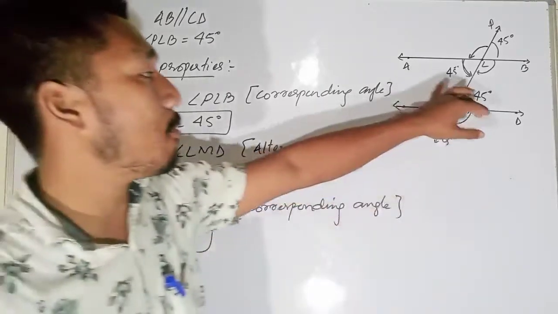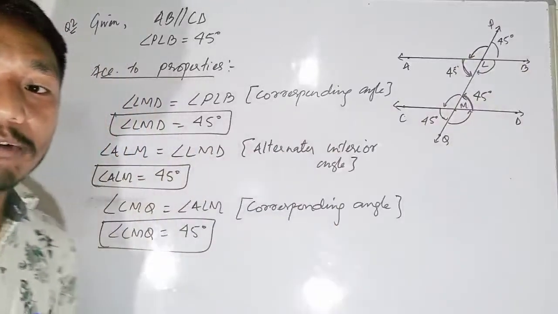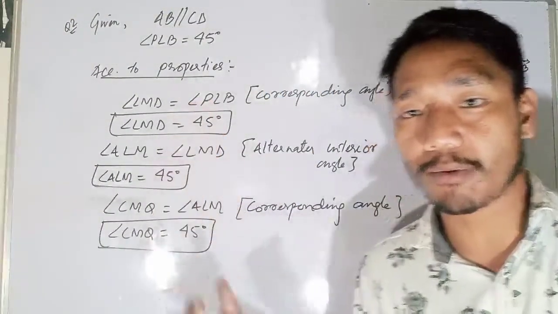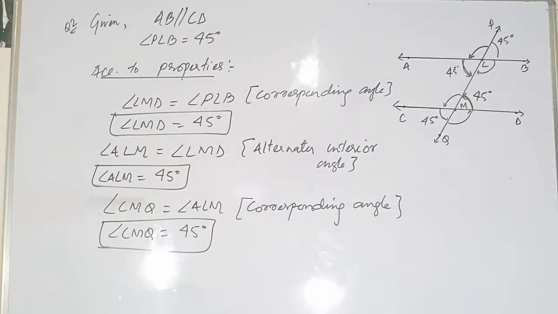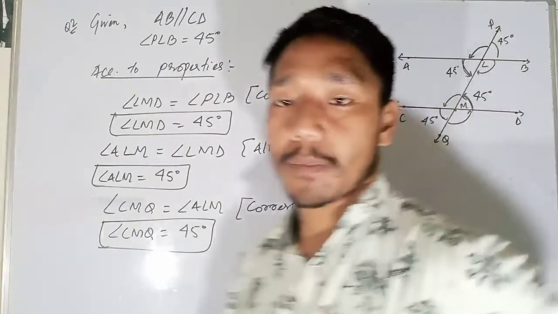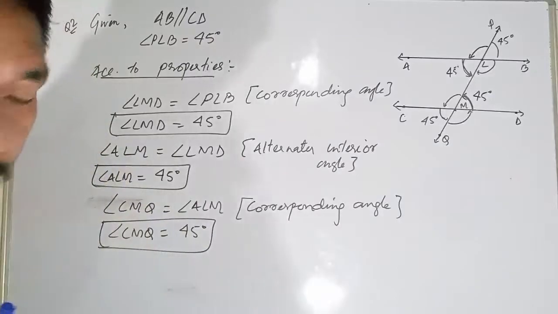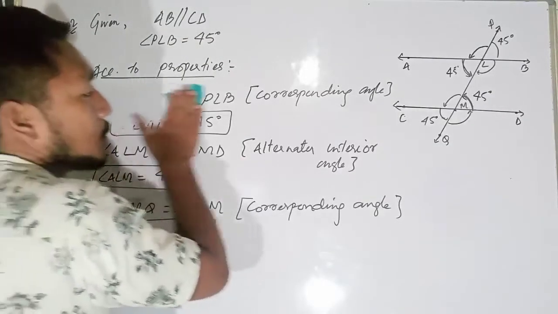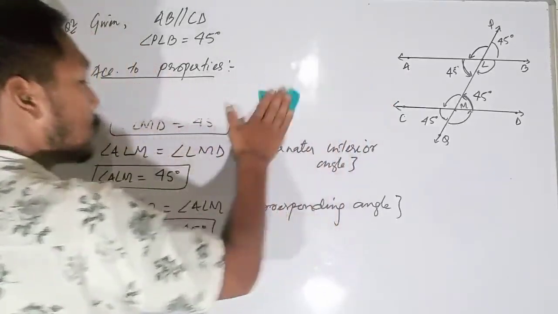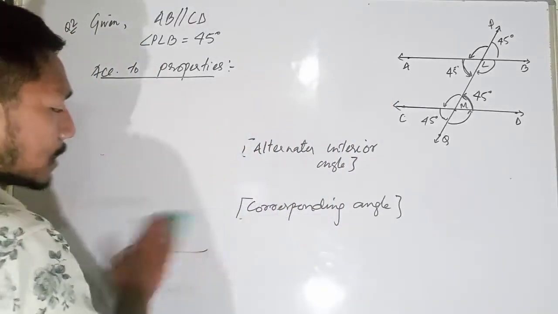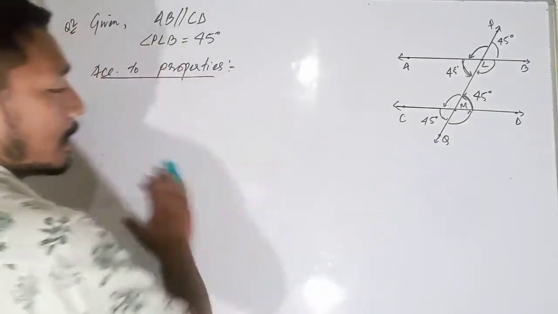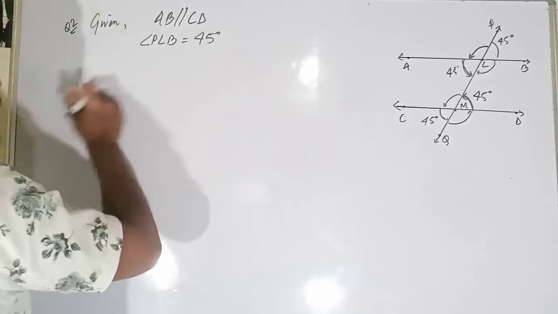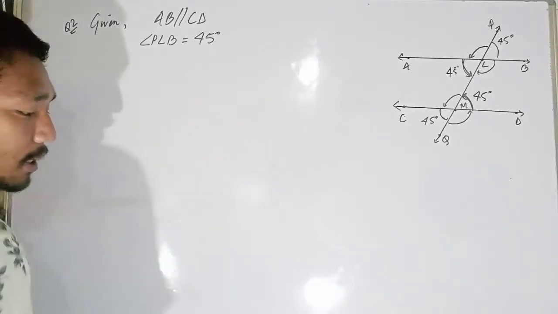Now we have 4 more left. We'll try to find out the 4 more. Before this, I'm going to rub this, so please note it down. If you have noted it down, or taken the screenshot, let's go to the remaining angles. I'm rubbing this because the board is very small, so I have to write it in 2 parts.